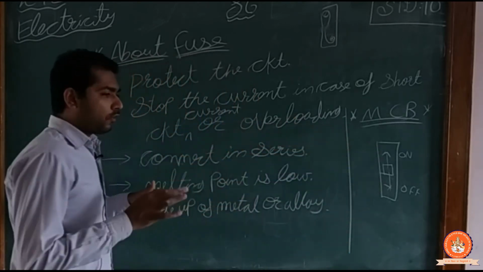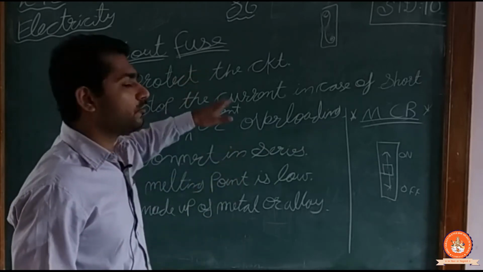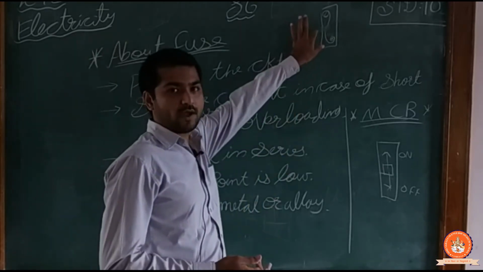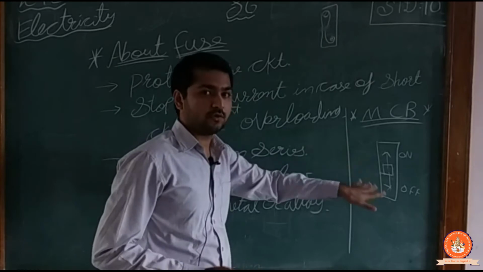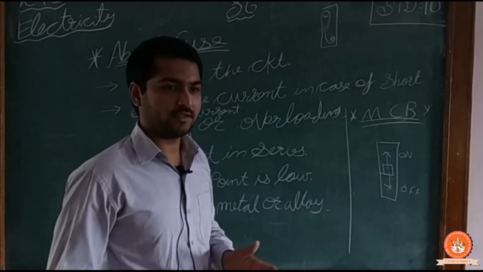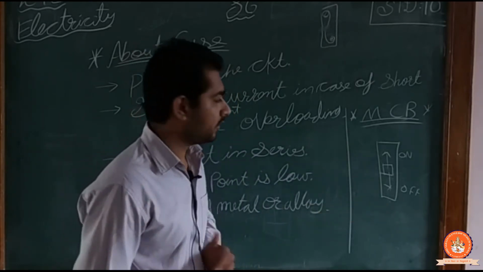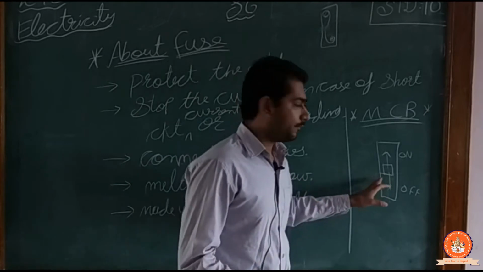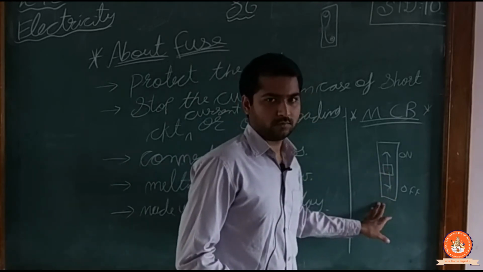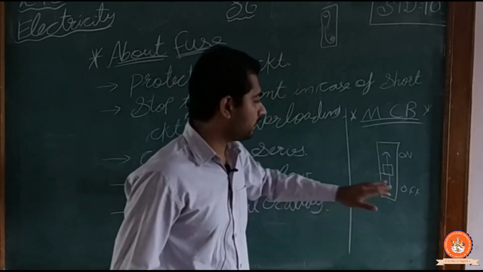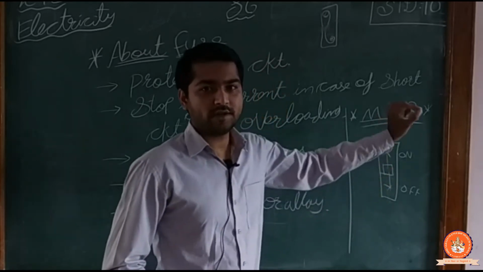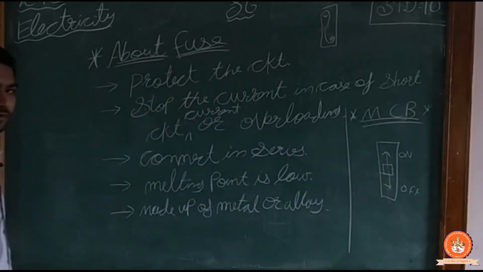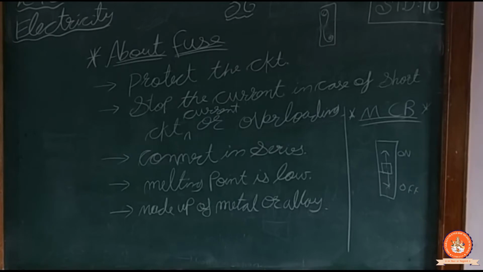It is more beneficial because in a fuse you have to replace the wire, whereas in MCB you need not replace your wire. This mechanism is just like that. When any short circuit comes, it will directly go off, and if the short circuit is gone, you can directly go and switch on that switch. Thus, this is a fuse. Okay, write it down in your book.